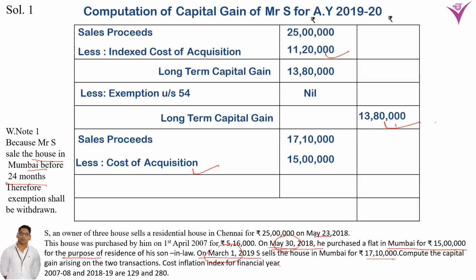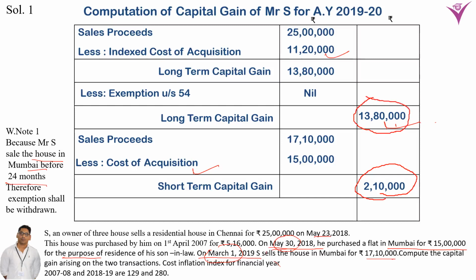The indexed cost of acquisition is not calculated because it is not a long-term asset. It is a short-term asset. Now, the short-term capital gain is 2,10,000, after deducting 15 lakh from 17,10,000. So 2,10,000 is the short-term capital gain and 13,80,000 is the long-term capital gain.